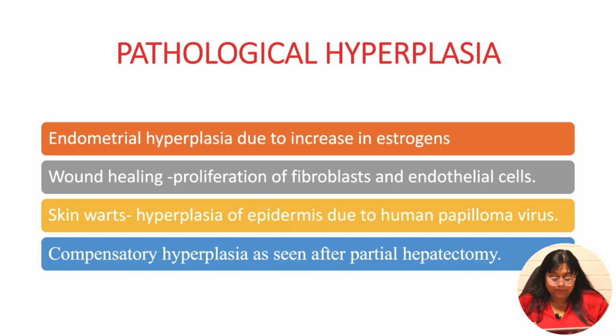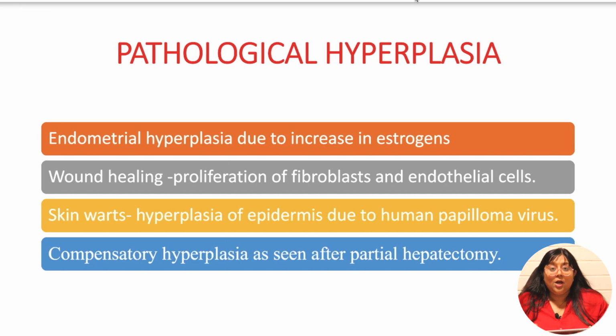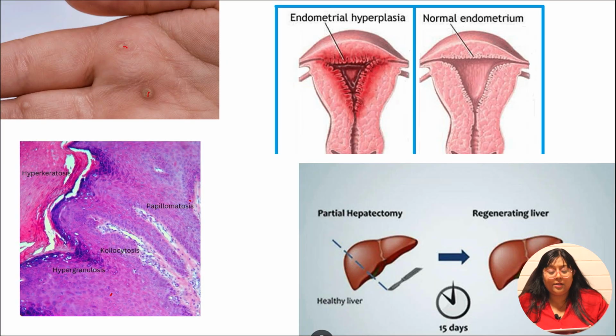Coming to pathological hyperplasia. Pathological hyperplasia, whenever there is a disease condition, which could be anything, it could be an excessive hormonal condition, or there could be a wound in a patient and the wound is trying to heal itself, then there is a pathological hyperplasia. The first example I will be giving you today is endometrial hyperplasia due to increased estrogens. Whenever there is excess estrogenic activity, there is an increase in the cell number of the endometrial cells, and that is known as endometrial hyperplasia. In this condition, the patient will present with excessive bleeding.